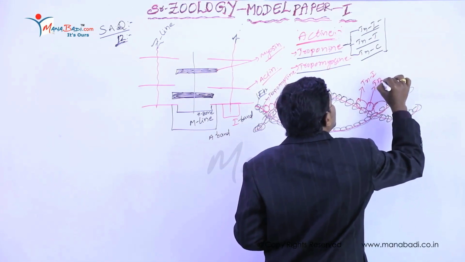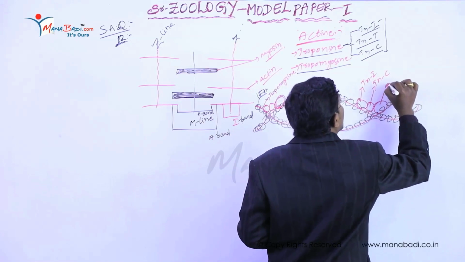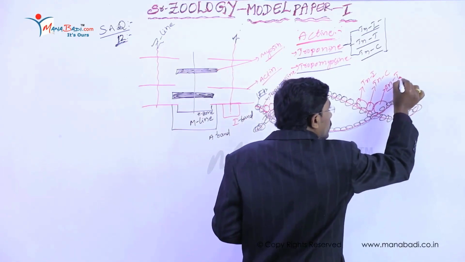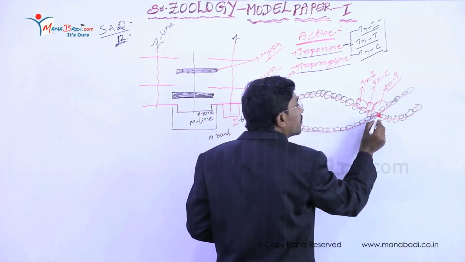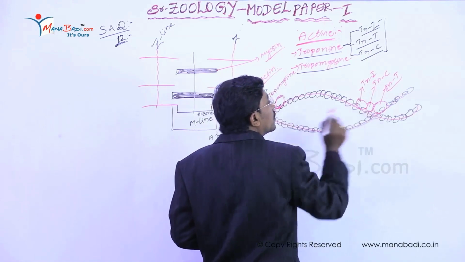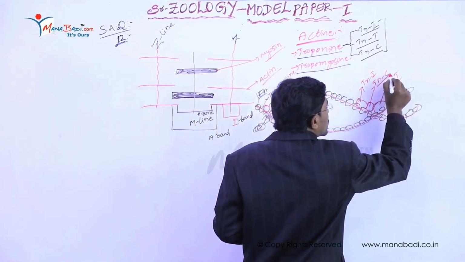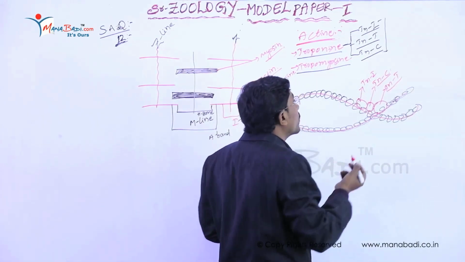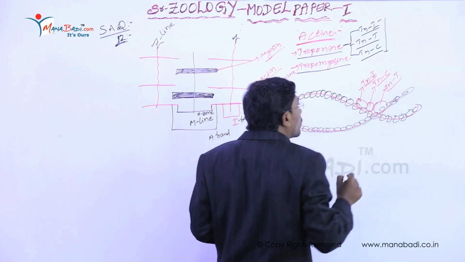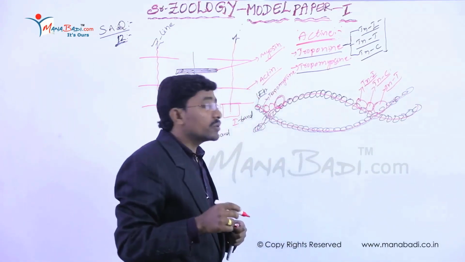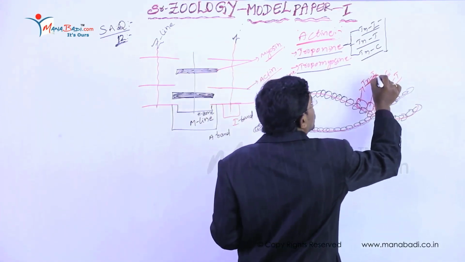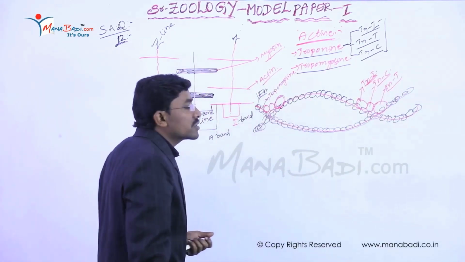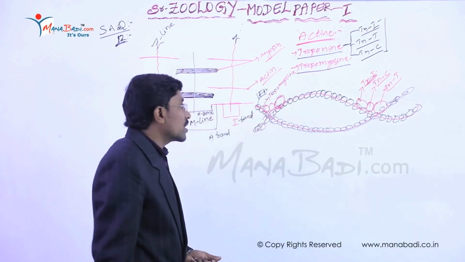The troponin C always binds to the calcium molecules present in the sarcoplasm. The troponin I always inhibits muscle contraction. So these are the troponin-tropomyosin structure, and this is the actin structure.